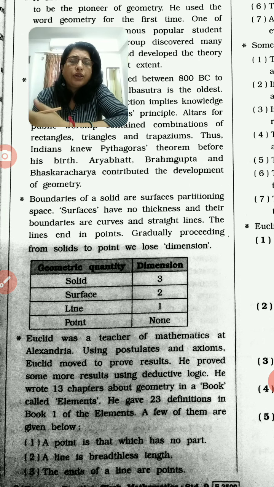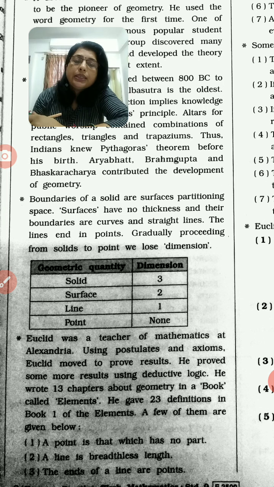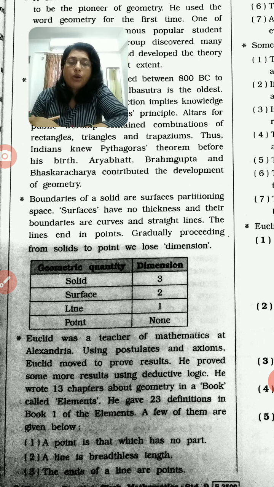With the help of logic, he decided some assumptions. Euclid then moved to prove results. He proved some more results using deductive logic. He wrote 13 chapters about geometry in a book called Elements. The name of the book was Elements.